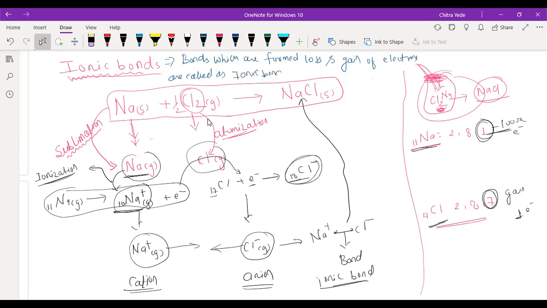Ionic bond. And I am going to change the ink here. And I'm going to write the definition for ionic compound.